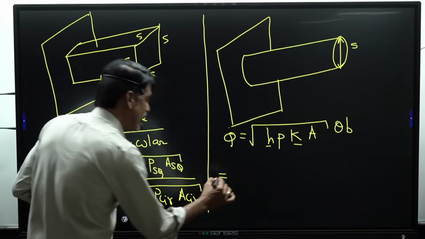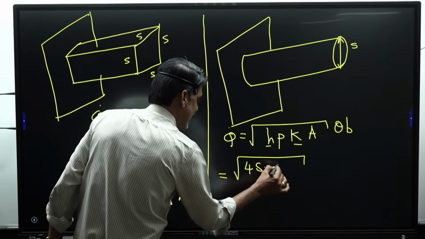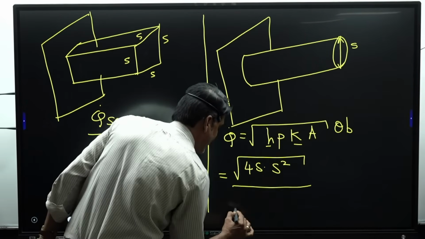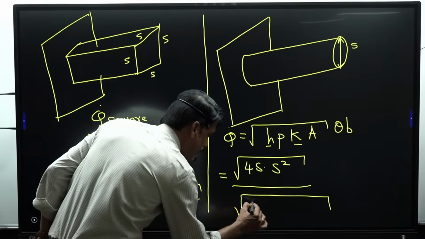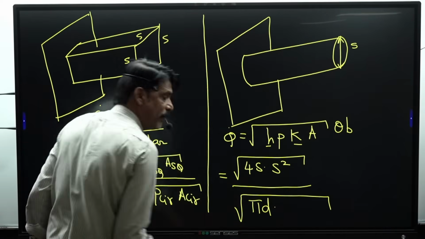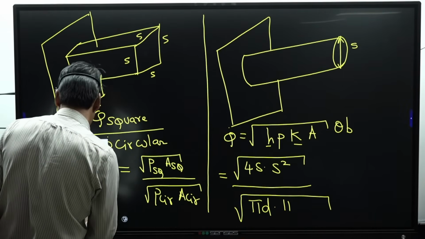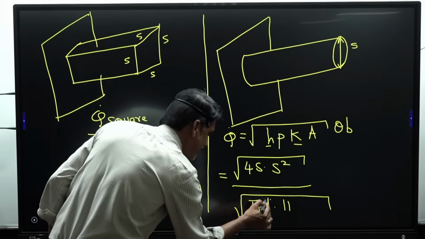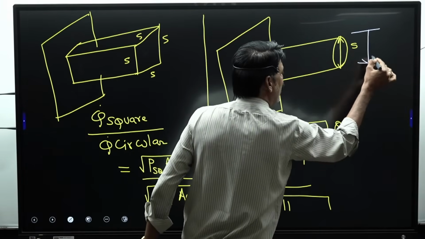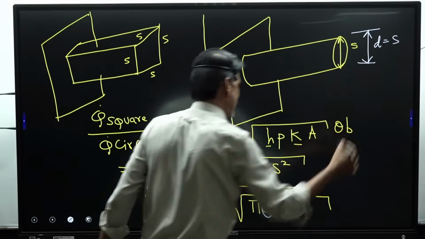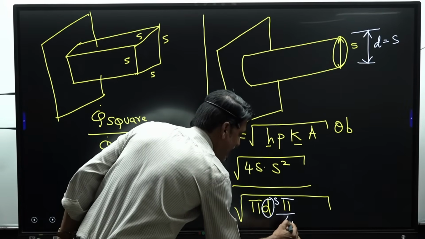Under root of perimeter of a square cross section fin is 4s, area is s square, divided by under root of, for circular cross section, perimeter is pi into d and area is pi by 4 d square. Because d is nothing but s, since the diameter is equal to the side of the square, it is pi into s and area is pi by 4 s square.